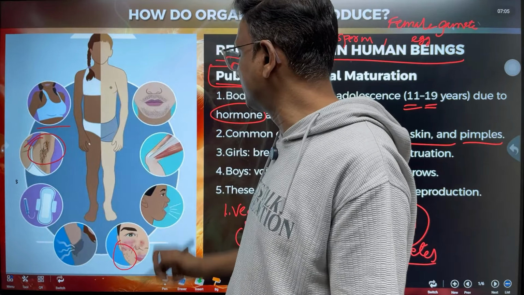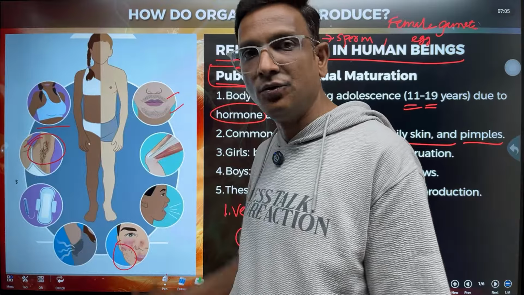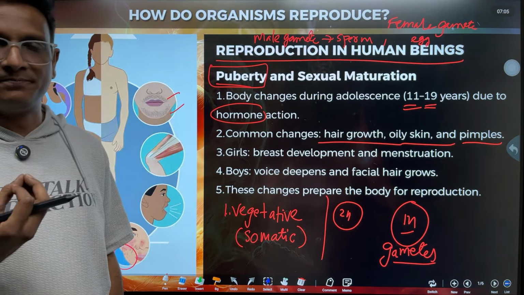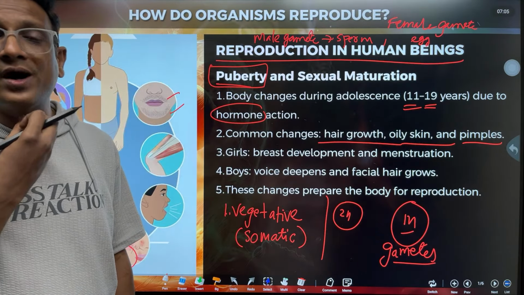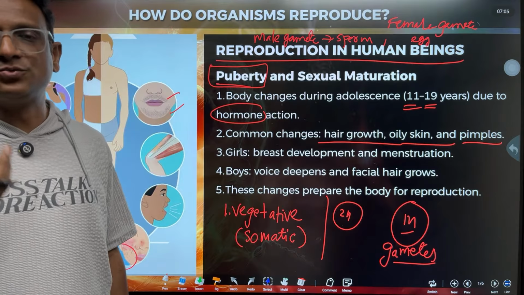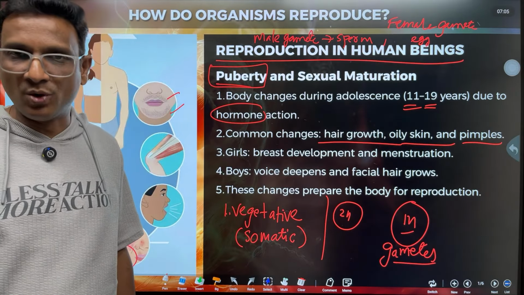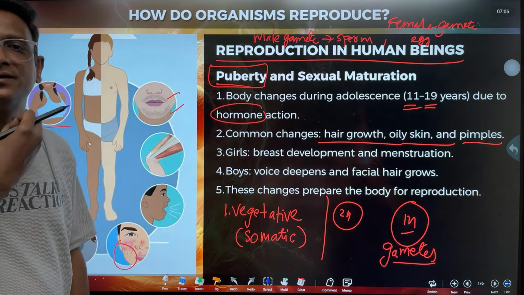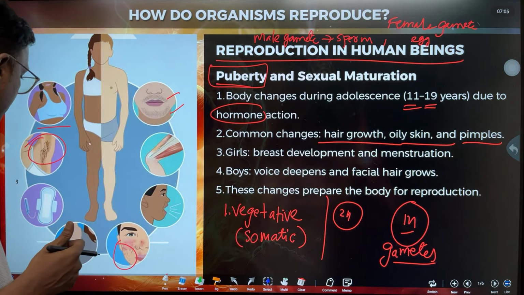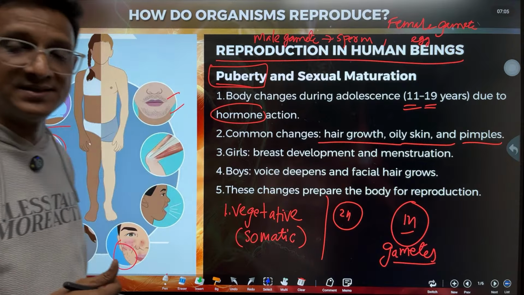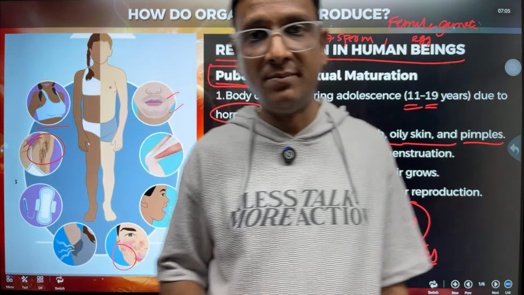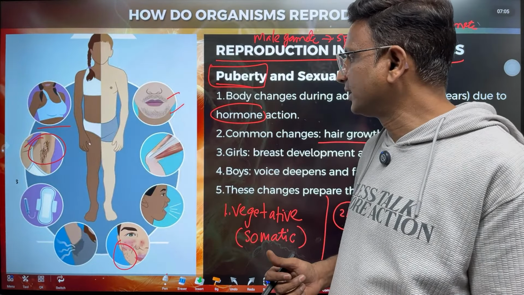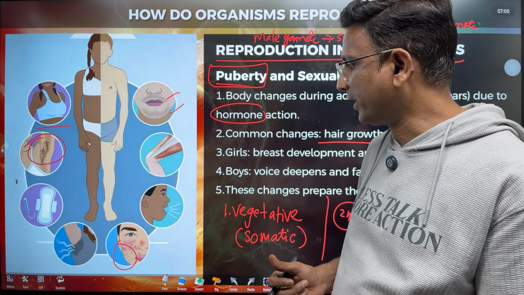And what are the changes that happen in boys? Growth of facial hair, mustache and beard, and the voice becomes cracked, a bass voice, from a boy's voice to a man's voice, a harsh voice. The voice breaks and the Adam's apple protrudes. And the other changes in boys: muscles and bones grow, they become more muscular, the body becomes toned. What are the other changes in boys?